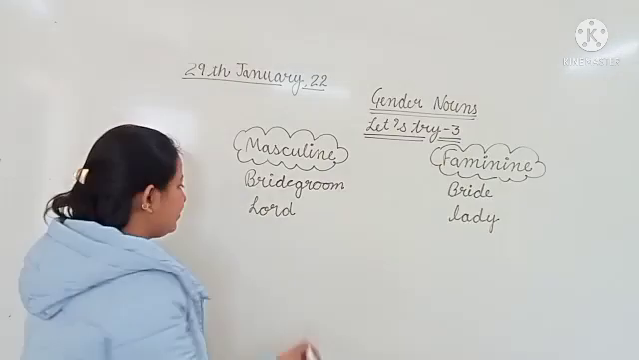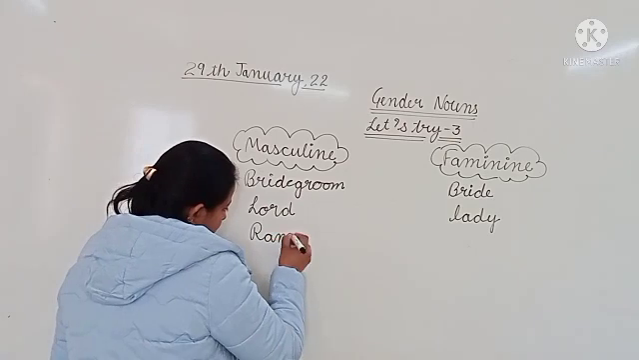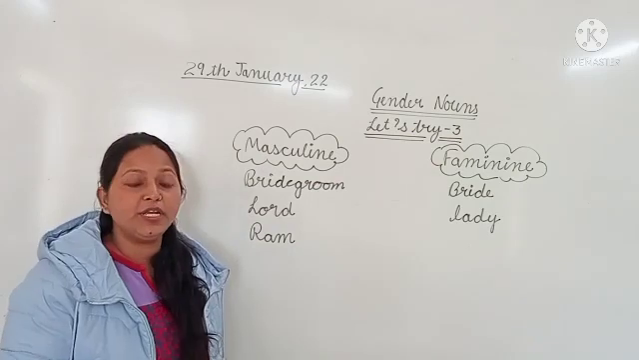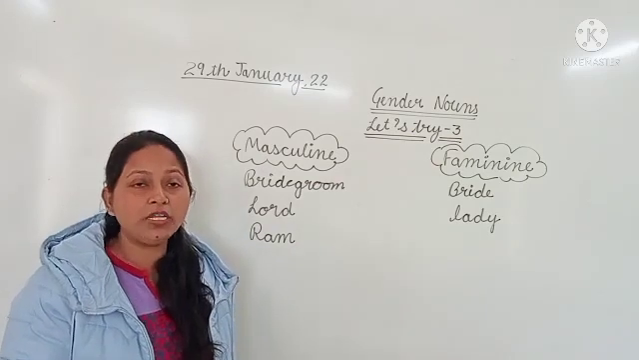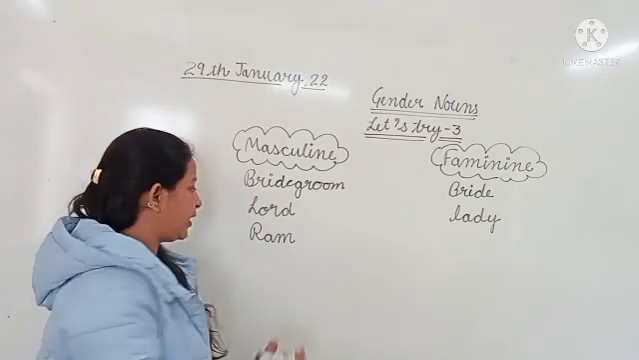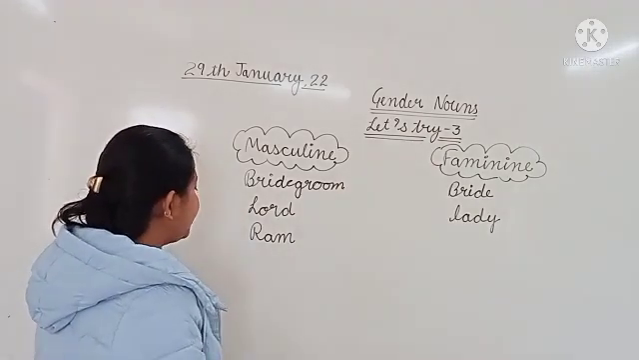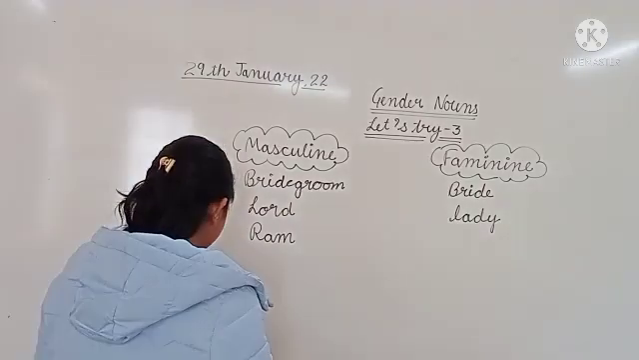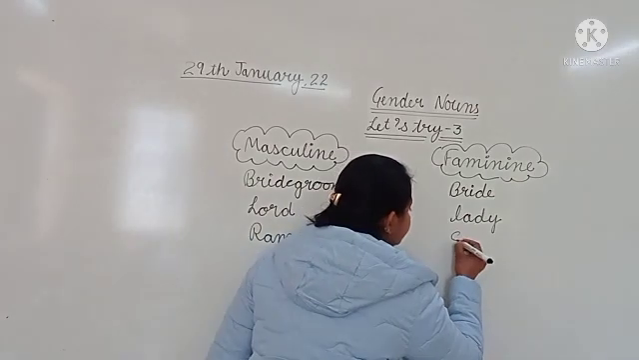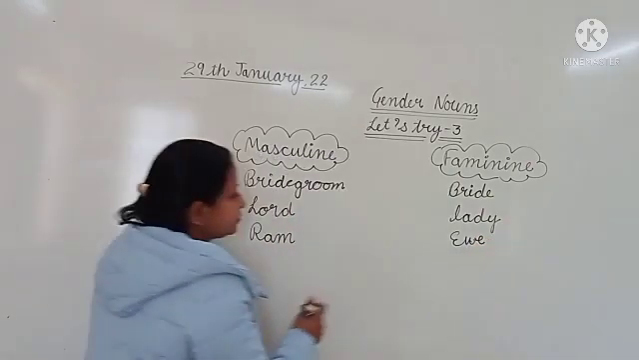Next is ram. In the last chapter, chapter number 10, I told you about the ram. The meaning of ram is male sheep. We call a male sheep a ram. The feminine of ram, the female of ram, is ewe.